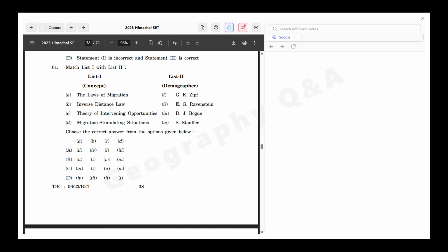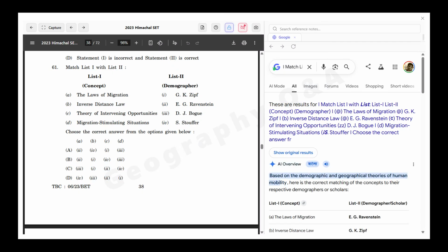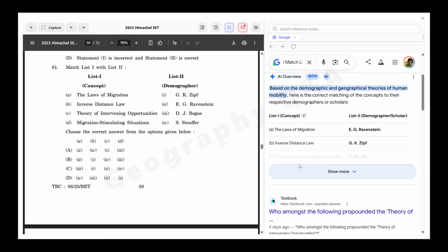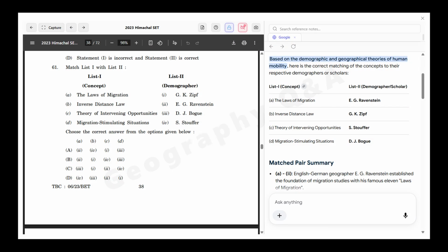The law of migration was given by Ravenstein. The inverse distance theory, the intervening opportunity, and the migration simulation situation. As per the options, the law of migration is E.G. Ravenstein, the inverse distance relationship law was G.K. Zipf, the theory of intervening opportunity was S. Stouffer, and the migration simulation situation was D.J. Bogue.